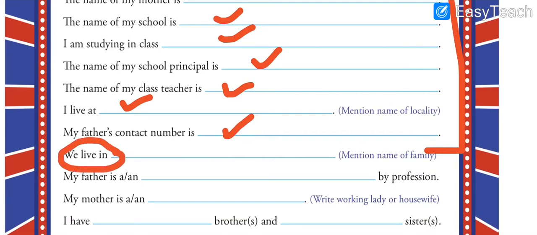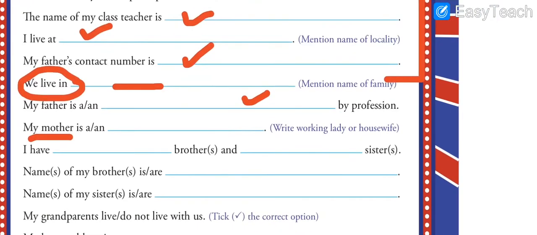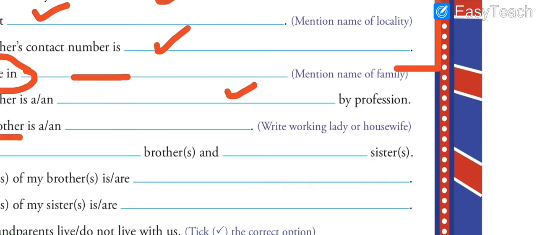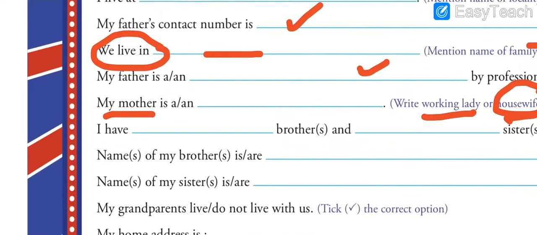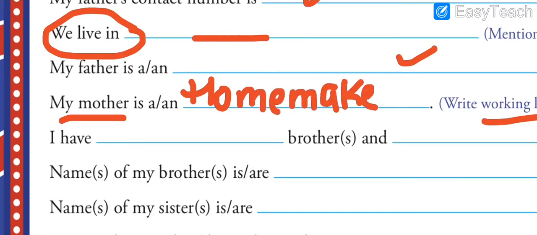Now you have to tell here whether you live in a joint family or not. Your father's occupation, your mother's occupation. Now I would suggest you simply write either she is a working lady or a housewife. If your mother is a housewife, please do not write housewife. In place of housewife, just write homemaker.